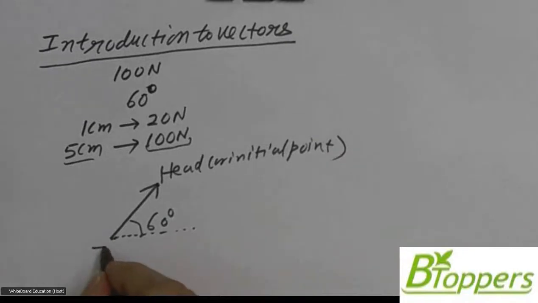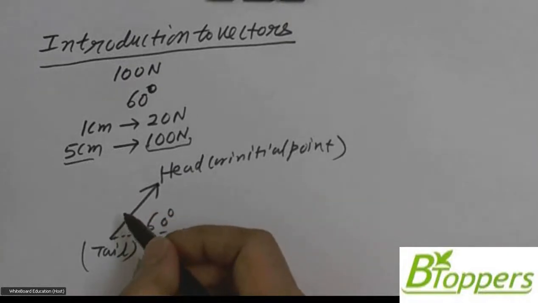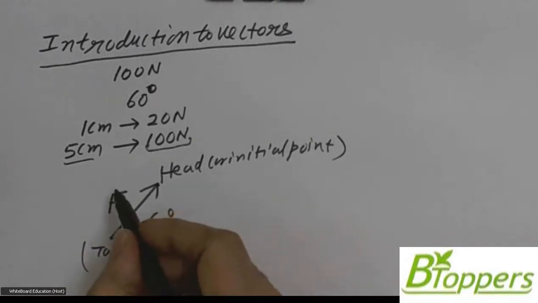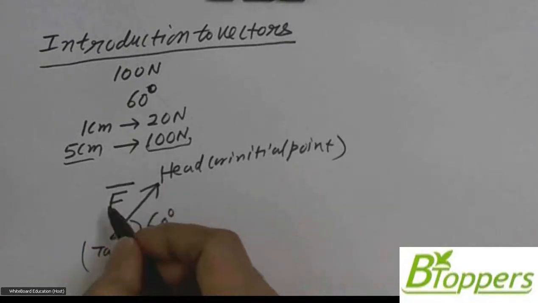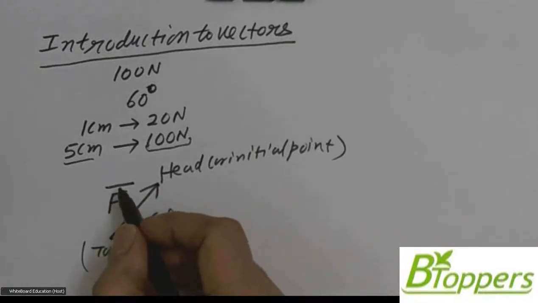This we call tail of the vector or initial point. Mathematically, a vector is represented by using an alphabet with a small line above that letter, which we read as bar.